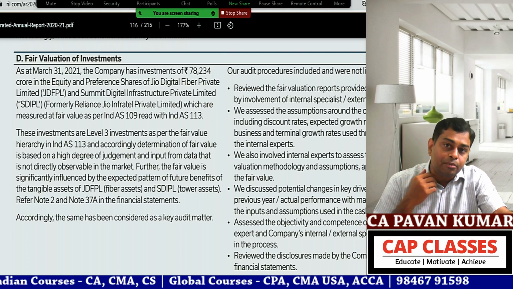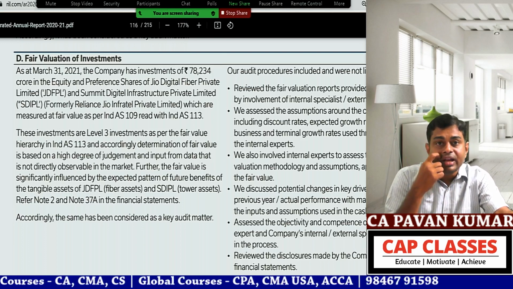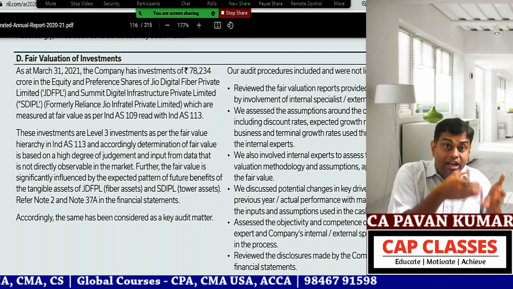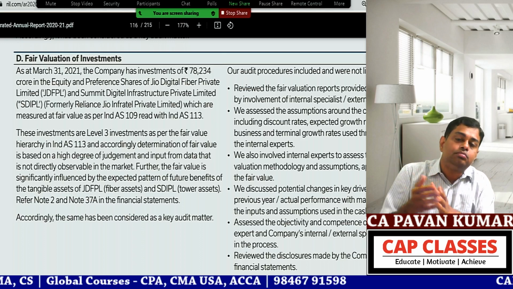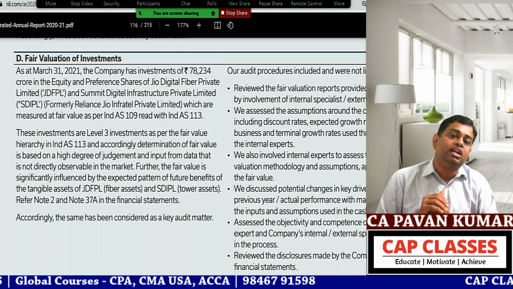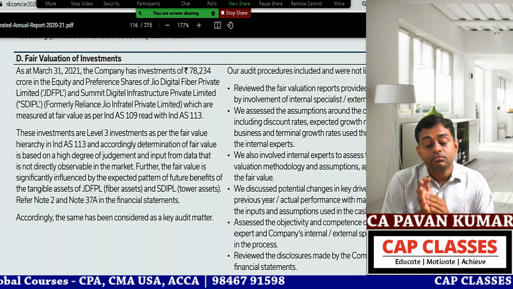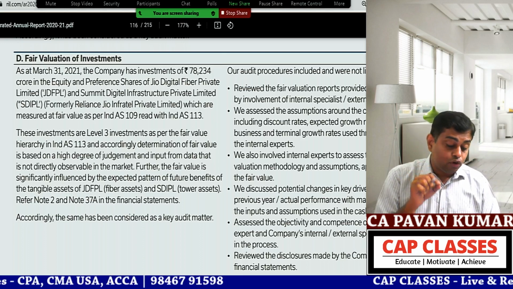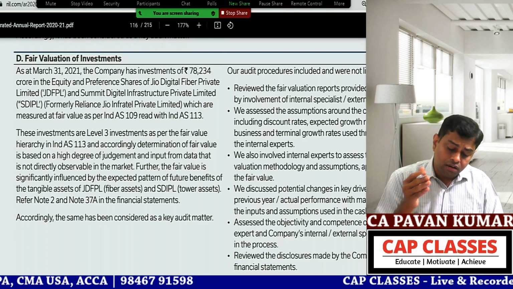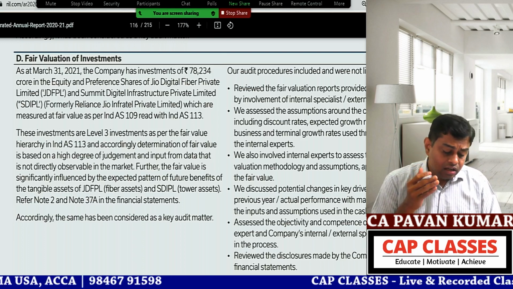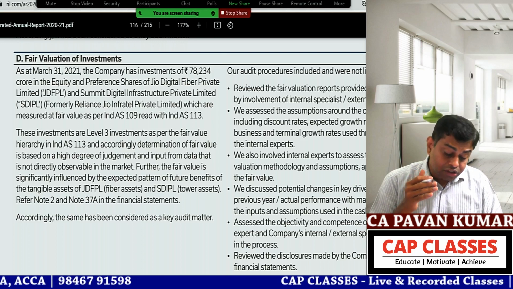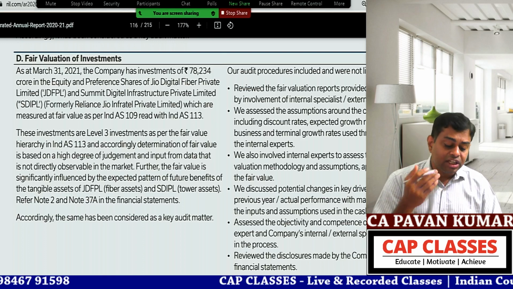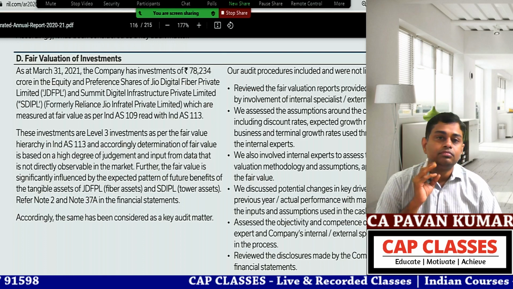In the Satyam case, what happened? In the Satyam company case, there is a public company and a private company. Public company funds, that is public money, are siphoned to, channelized to private entities. Mismanagement of money. So here, as at 31st March, the company has investments of 78,234 crores in so-and-so Fiber Private Limited and Summit Digital Infrastructure Private Limited, formerly known as Reliance Jio Infratel Private Limited, which are measured at fair values. So this is one.